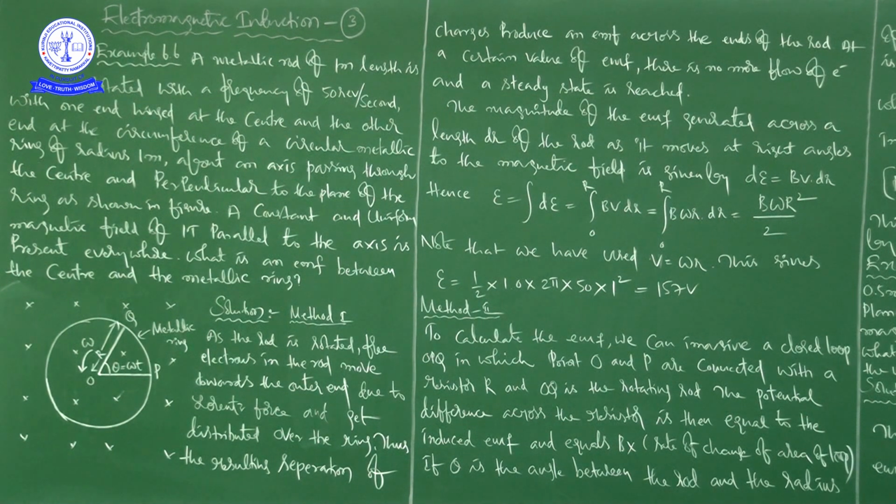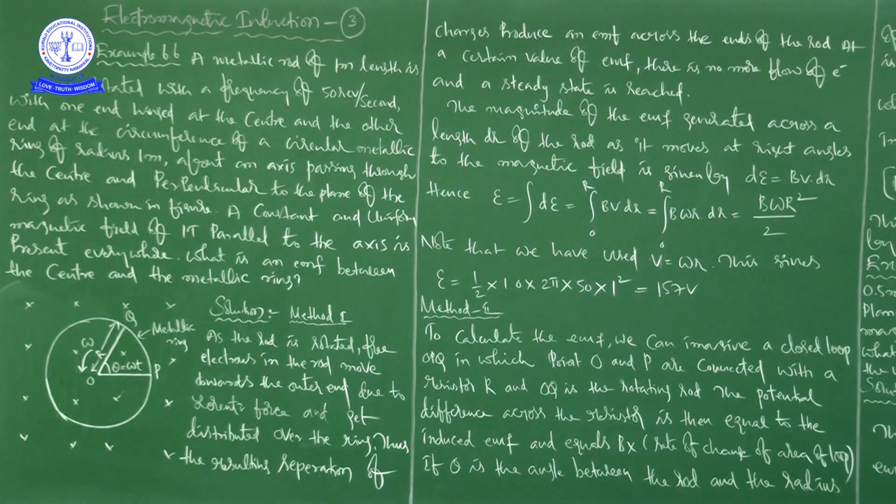As the rod is rotated, free electrons in the rod move towards the outer end due to the Lorentz force, and get distributed over the ring. Thus, the resulting separation of charges produces an EMF across the ends of the rod.